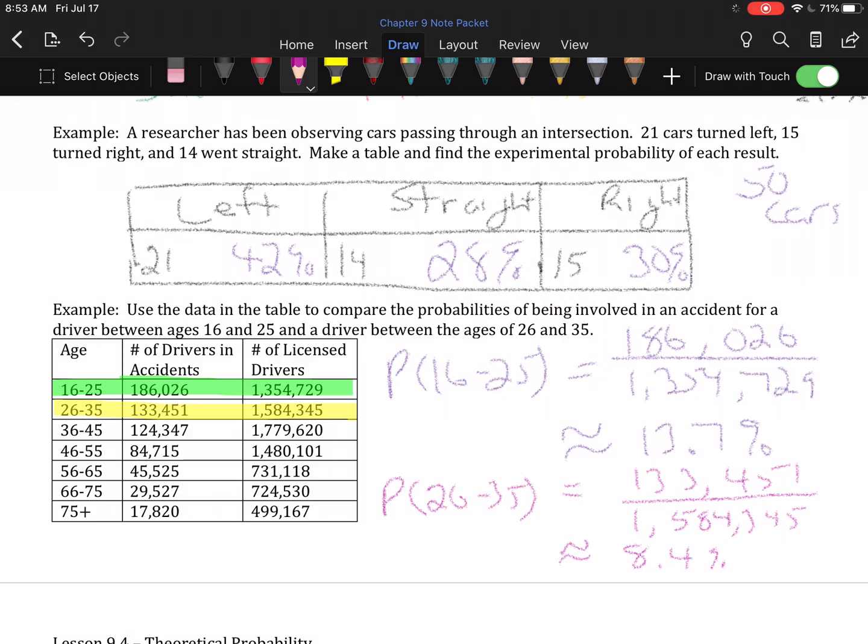So to compare, we would look at these and say, okay, you are much more likely to be in an accident between the ages of 16 and 25 than you are when you are in the age range of 26 to 35.